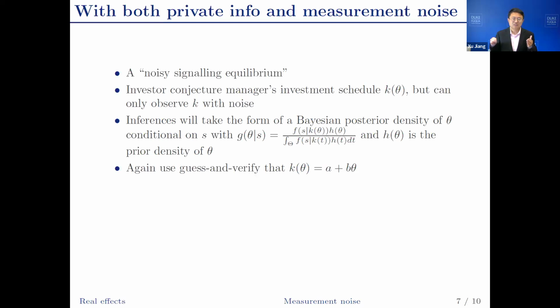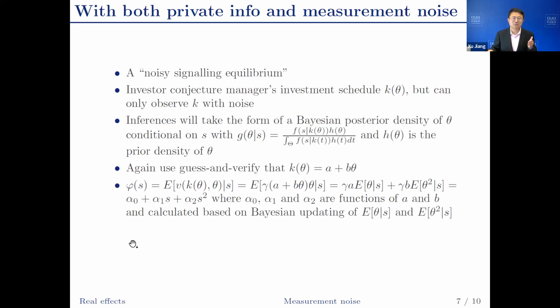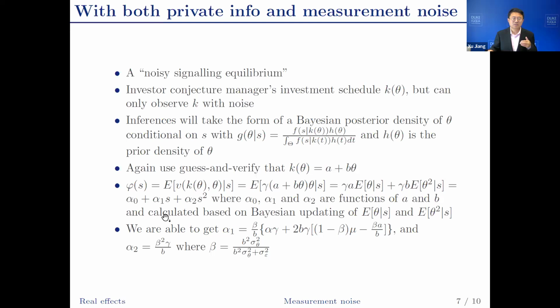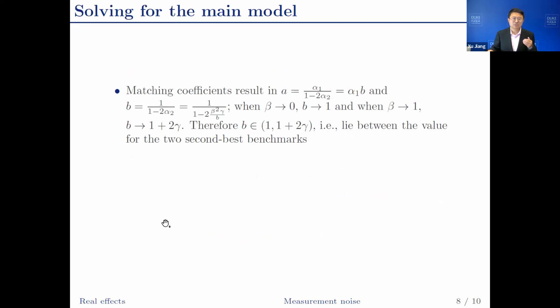We guess that, again, the investment is a linear function of theta. It's A plus B theta, for some A and B that are going to be determined in equilibrium. Then we can calculate the market's pricing function of the firm's future cash flow. It involves Bayesian updating: the expected value of theta conditional on S, and the expected value of theta squared conditional on S, and eventually it becomes a quadratic function of S. Based on Bayesian updating, we're able to get those coefficients.